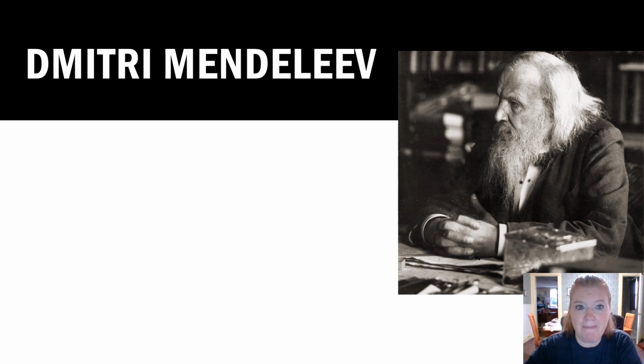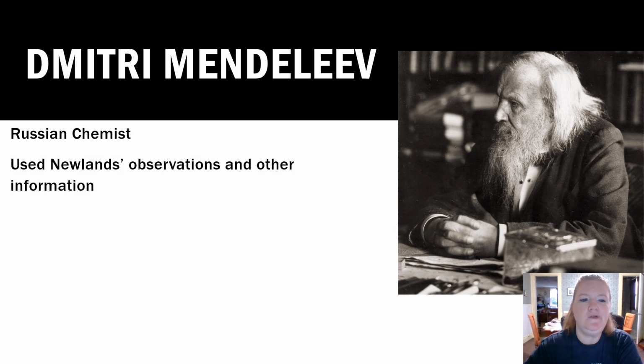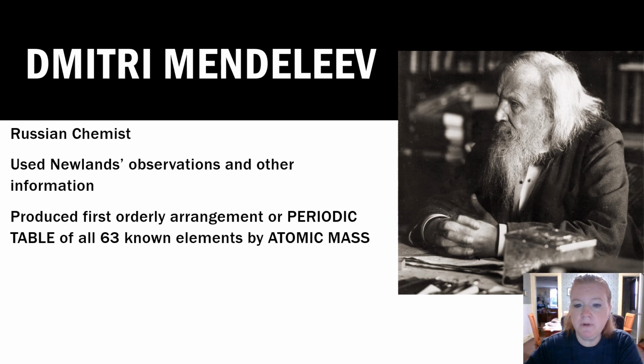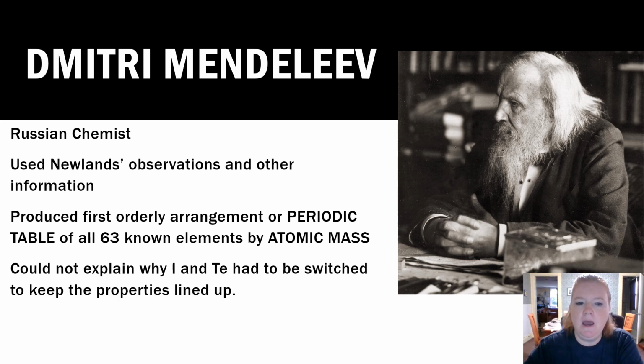Okay, Dmitri Mendeleev. He was a Russian chemist. He used Newlands' observations and other information, so he produced the first orderly arrangement, or periodic table, of all known 63 elements, and he arranged them by their atomic mass, similar to what Newlands had done. However, he switched up iodine and tellurium. He lined them up according to their properties, not their atomic mass, but he couldn't really explain why.